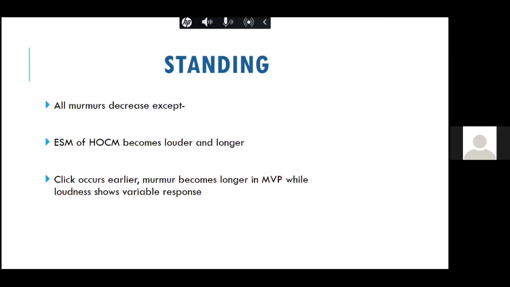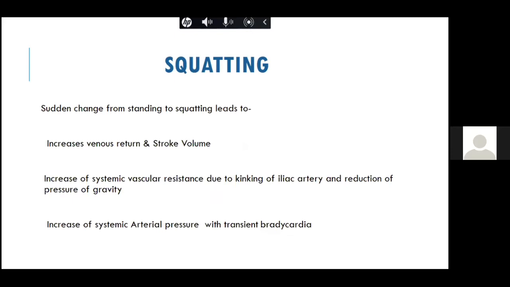Now, there is another positional maneuver which is known as squatting. Squatting is a must in a patient with left ventricular outflow tract obstruction, like a patient in his 50s or 60s.